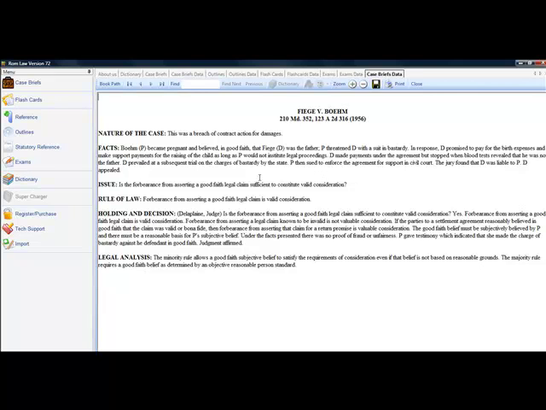Now, most people make the mistake immediately of jumping into these cases and doing the case briefs. The focus on memorize, apply, and dissertate is not briefing cases. Cases are a small part of the memorize, apply, and dissertate.